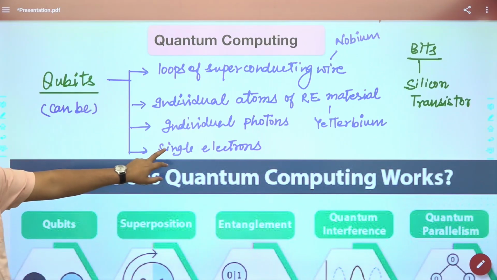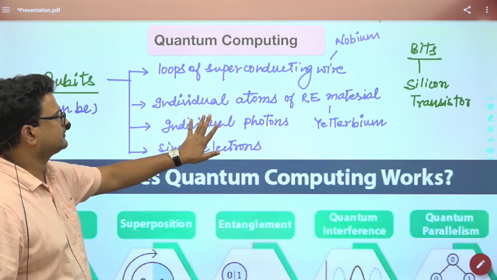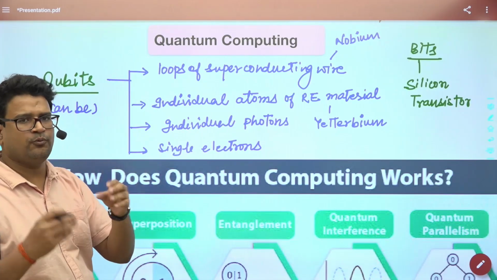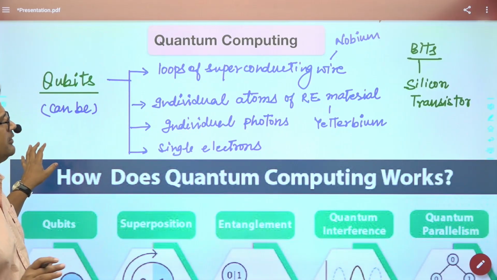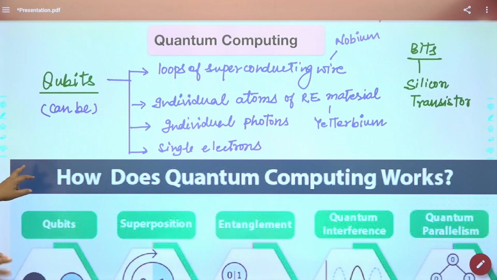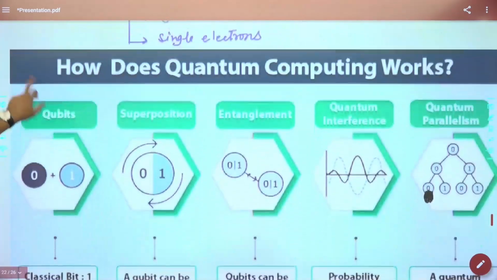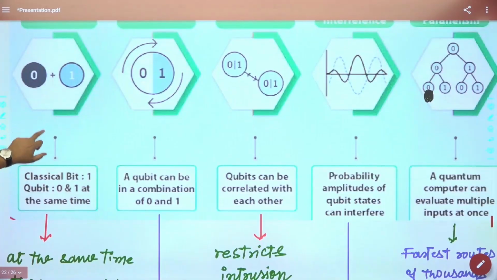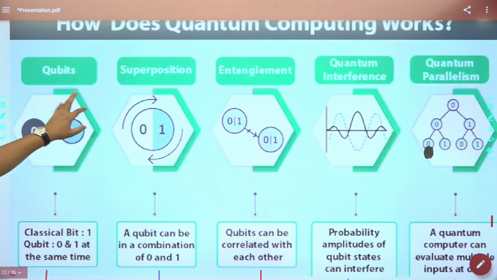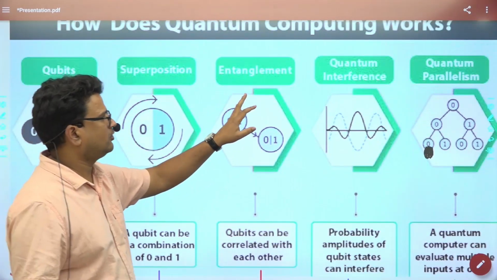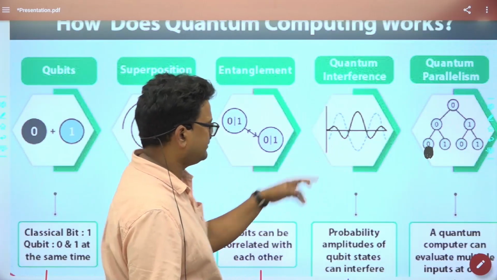They could be single electrons, individual photons, or loops of superconducting wires. All right. So physical units may or may not be there in the formation of qubits. How do they work? Again, I already told you, there are superposition, entanglement, quantum interference, and quantum parallelism.